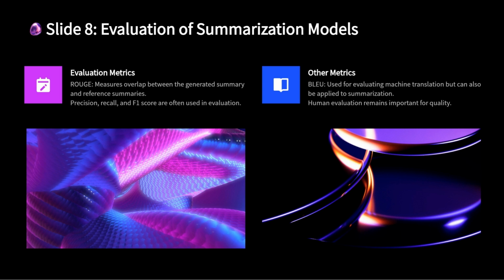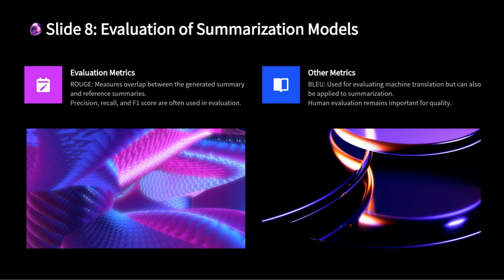Some common evaluation metrics include ROUGE, Recall-Oriented Understudy for Gisting Evaluation. This is the most widely used metric for summarization, measuring the overlap of n-grams, words, or phrases between the generated summary and reference summaries. ROUGE provides recall, precision, and F1 scores, which help assess the quality of the summary.